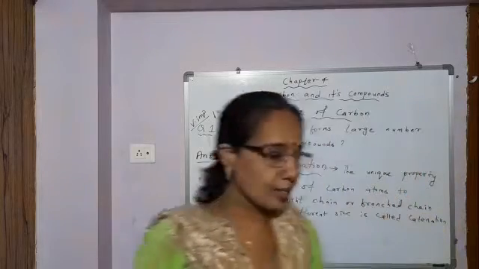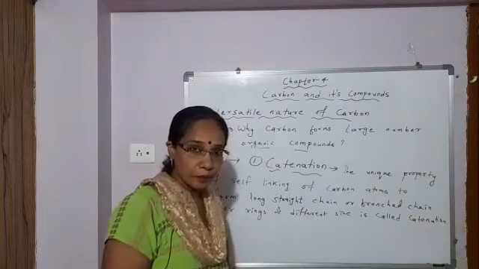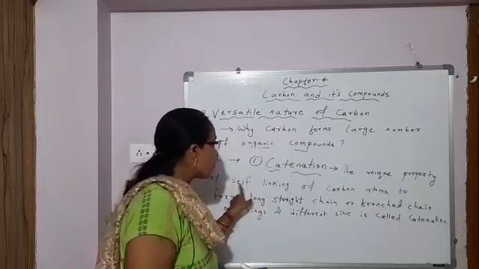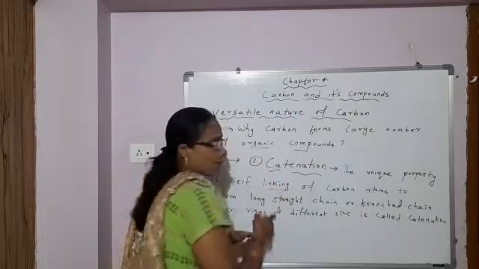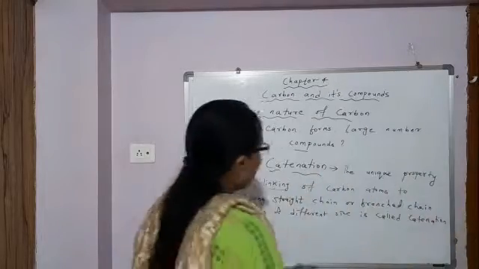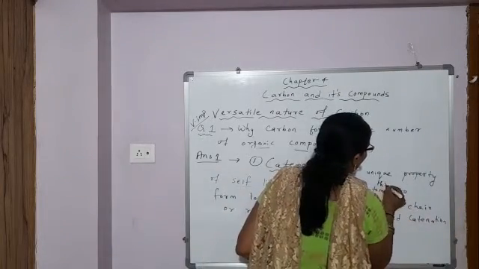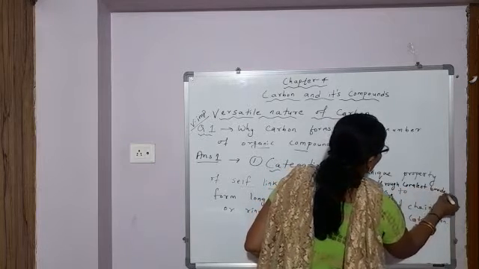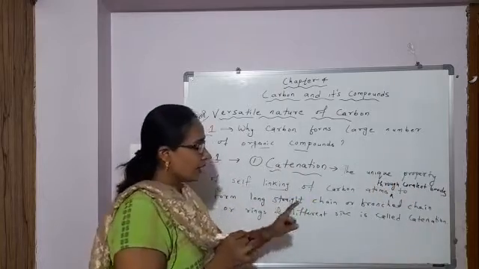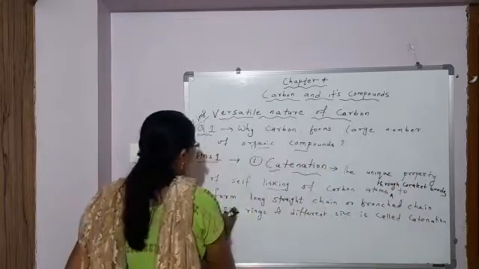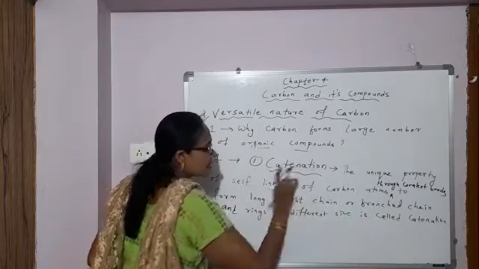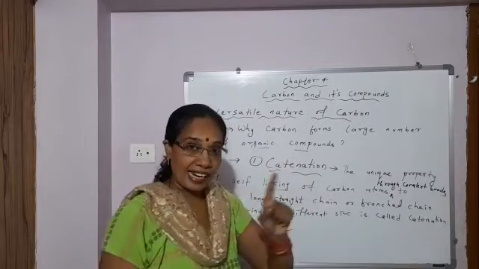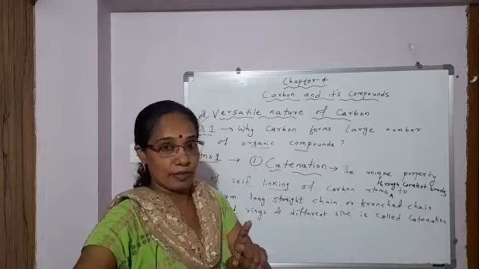Now students, just now we discussed catenation. What is catenation? The unique property of self-linking of carbon atoms through covalent bonds, to form long straight chains or branched chains and rings of different sizes, is called catenation. And carbon shows the property of catenation, self-linking of carbon atoms.